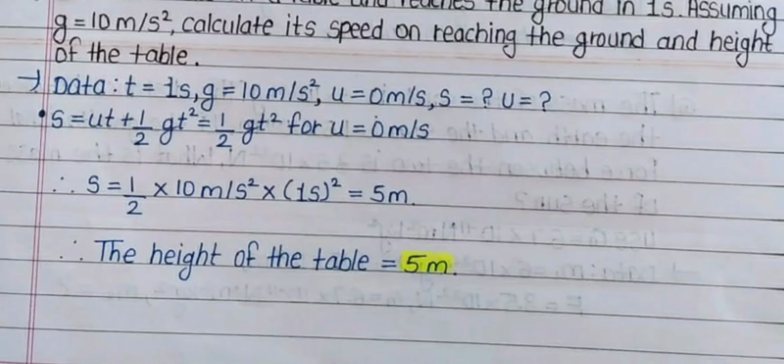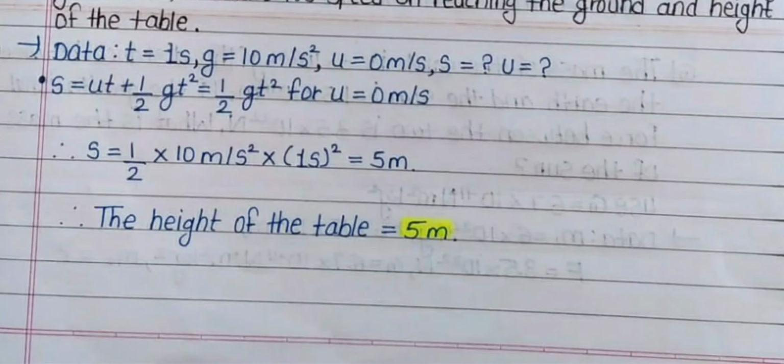S is equal to ut plus 1 upon 2 gt square, which is equal to 1 upon 2 gt square for u equal to 0 meter per second. So s is equal to 1 upon 2 into 10 meter per second square into 1 second square, which is equal to 5 meter. So the height of the table is equal to 5 meter.